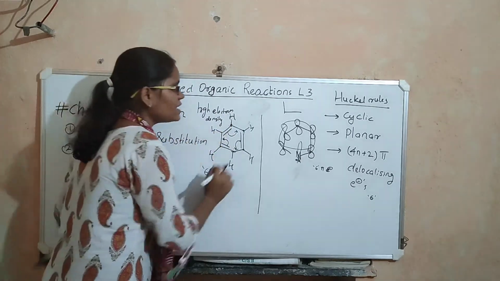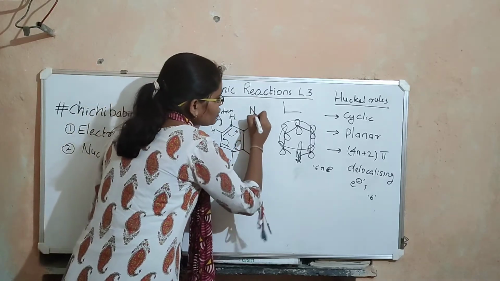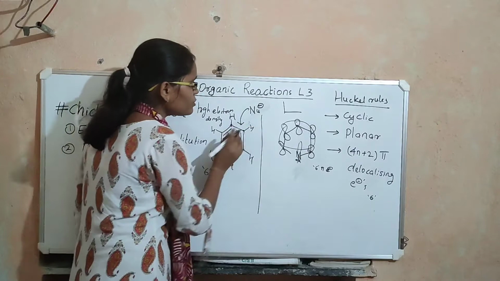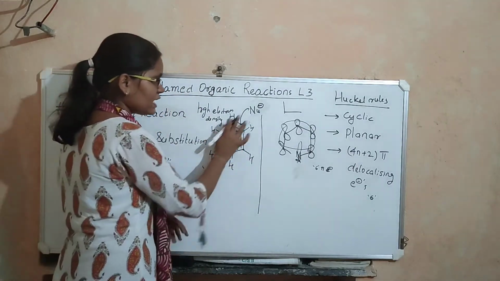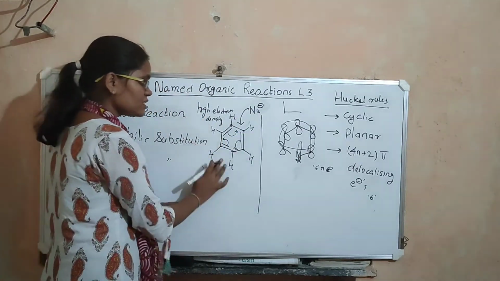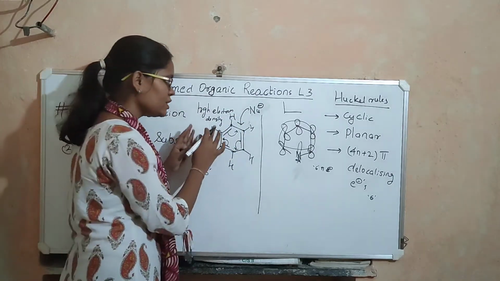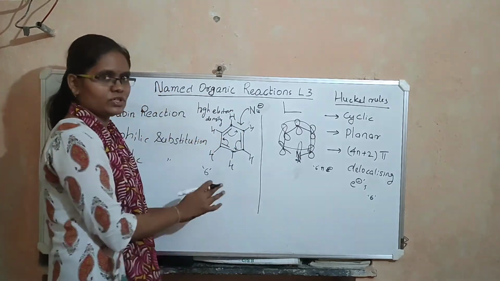So benzene has high electron density. So when this nucleophile, which is negatively charged, approaches benzene, there will be repulsions between this benzene and nucleophile. Therefore benzene does not undergo nucleophilic substitution reactions easily because it is already rich in electron density.